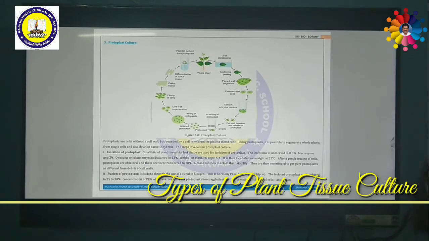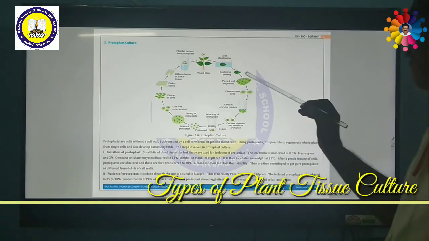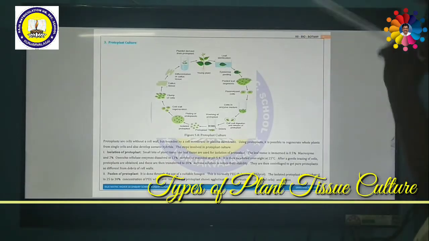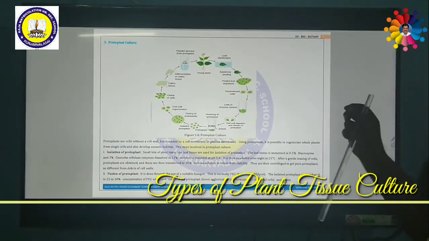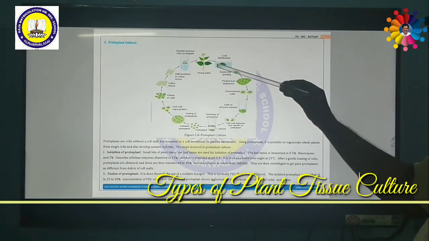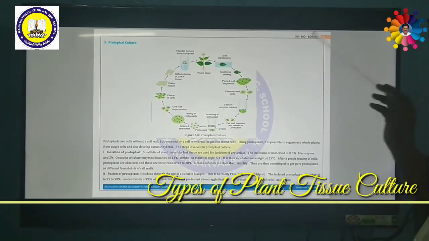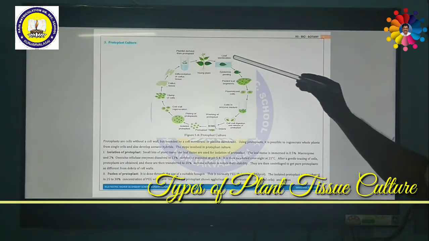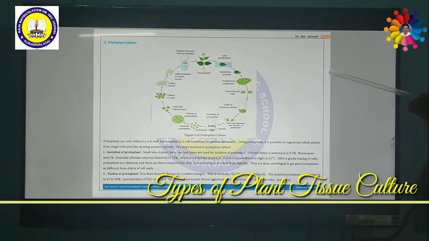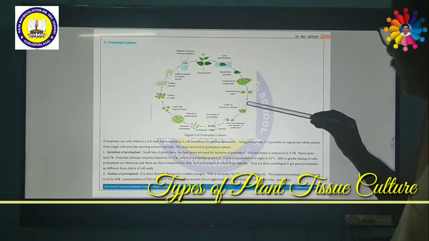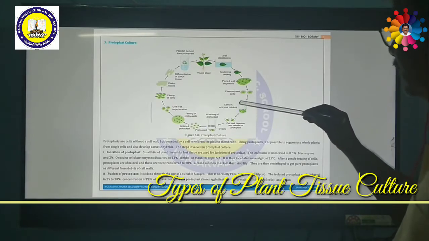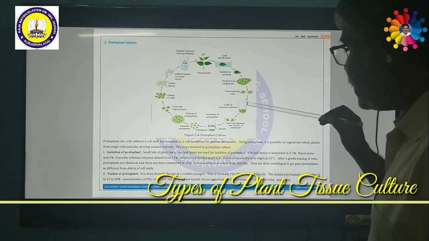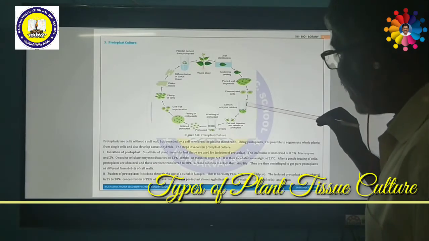What are the steps to be followed? First of all, isolation of protoplast. How do we separate protoplasts from a plant cell? In order to do that, a small bit of plant tissue like leaf tissue is sterilized and used for isolation of protoplast. The leaf is immersed in an enzyme mixture of 0.5% macerozyme and 2% Onozuka cellulase enzyme, dissolved in 13% sorbitol or mannitol.